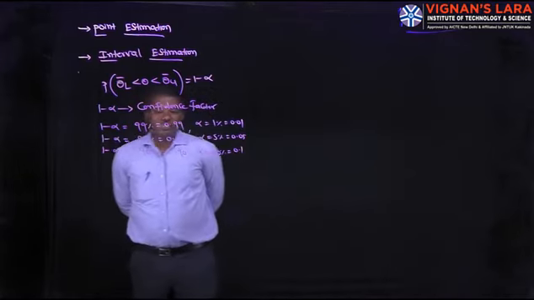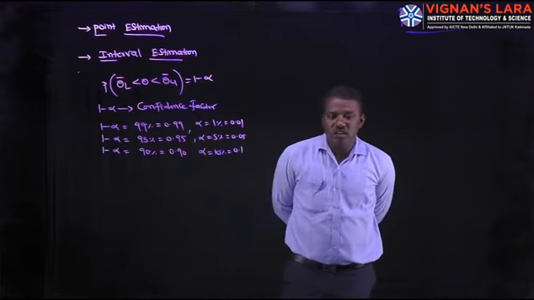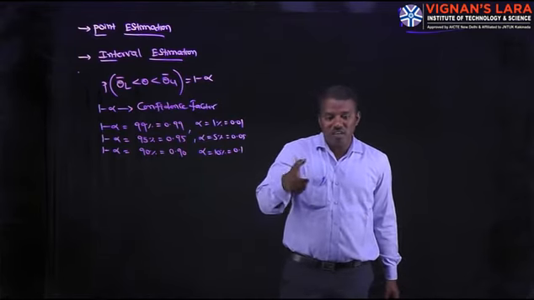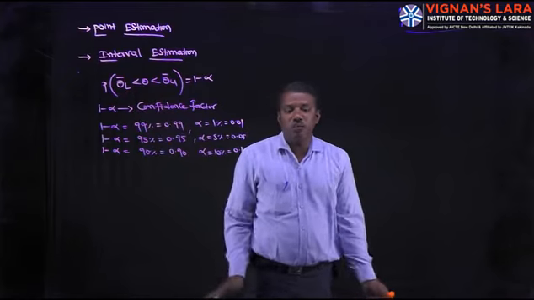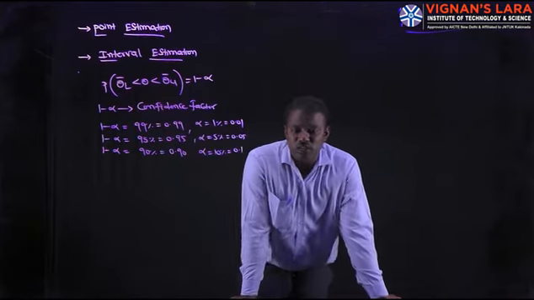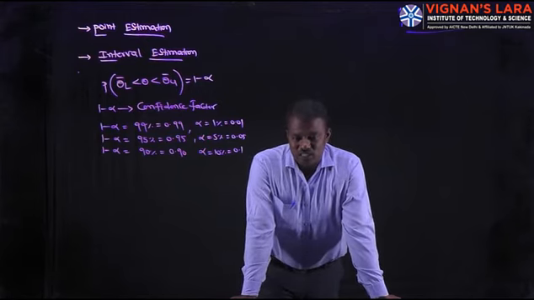An interval estimation of the population parameter theta is an interval of the form theta L bar less than theta less than theta U bar, where theta L bar and theta U bar depend on the value of the statistic.